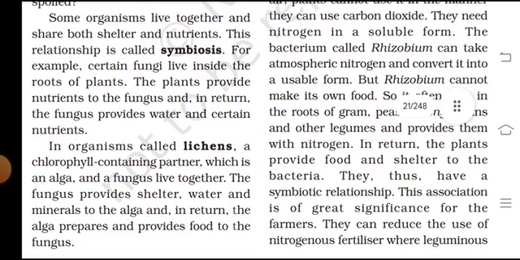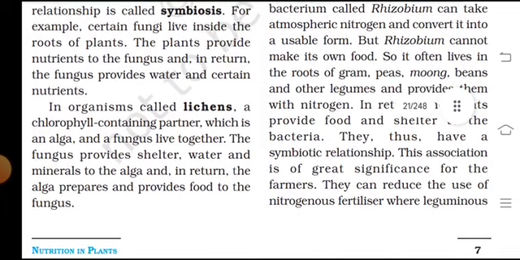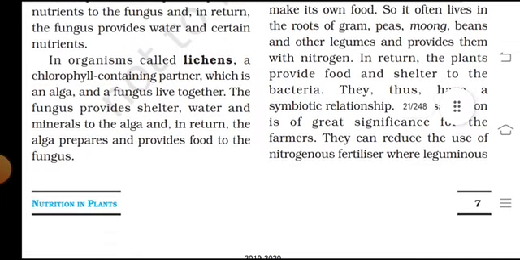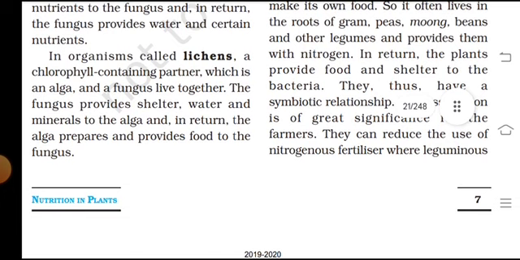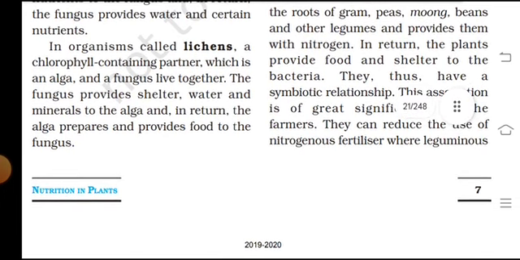Organisms live together and share both shelter and nutrients. This relationship is called symbiosis. For example, certain fungi live inside the roots of plants, and the plant provides nutrients to the fungus. In return, the fungus provides water and minerals.